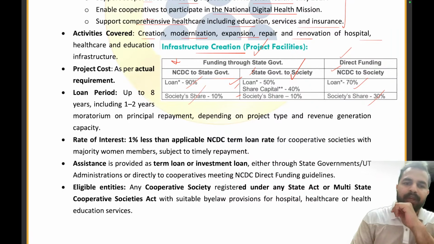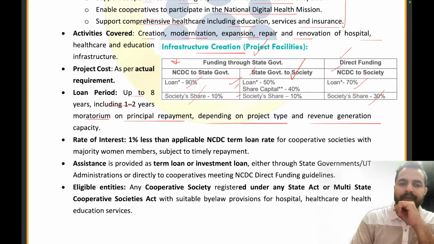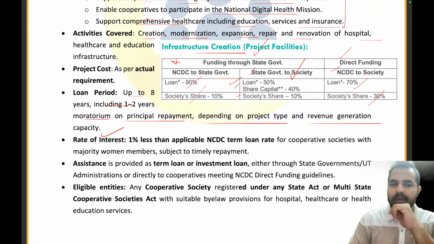So now the loan period is up to 8 years, including 1 to 2 years moratorium on the principal repayment, depending on project type and revenue generation capacity. Clear all? So the loan period is of up to 8 years, which will include 1 to 2 years of the moratorium on the principal repayment. तो यहाँ पर ऐसा नहीं कि जैसे ही लोन खत्म हुआ और repayment start.